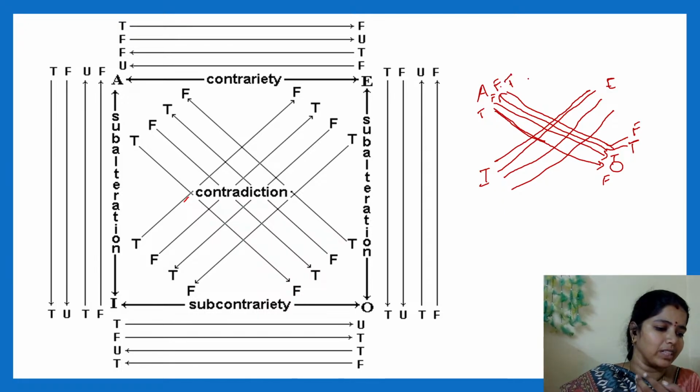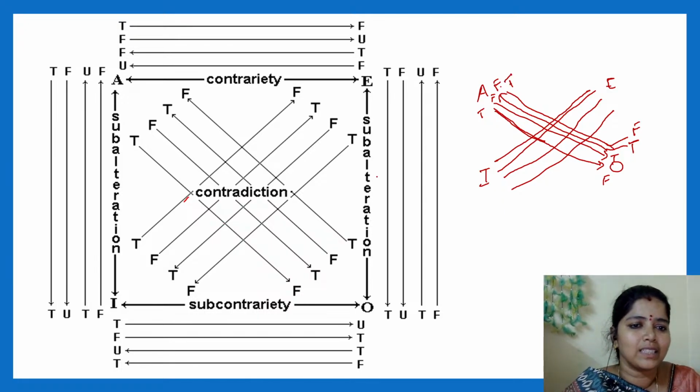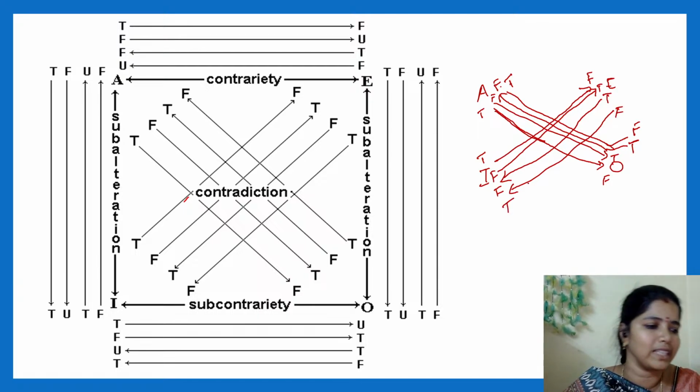Clear? Similarly, I type. If I say this is true, this will be false. If I say this is false, this will be true. Again from top to bottom. When I say this is true, this will be false. When I say this is false, this will be true. Easy?